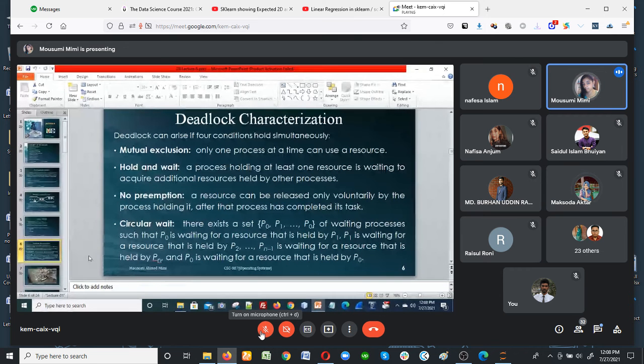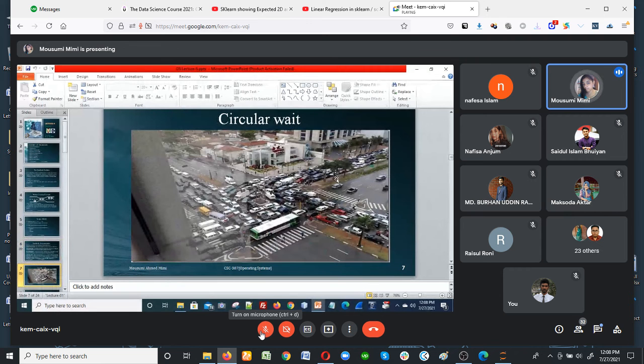And the last one is circular wait. Now look at the diagram. What is actually circular wait? This side car needs to move in there, this side car needs to move in there, and so on for each of the four sides. There should be a circular wait. Circular wait means a sequence: which process will use the resource first, and which process will use the resource last.